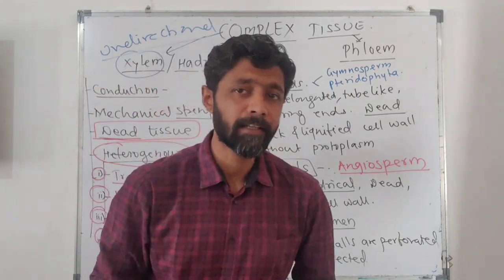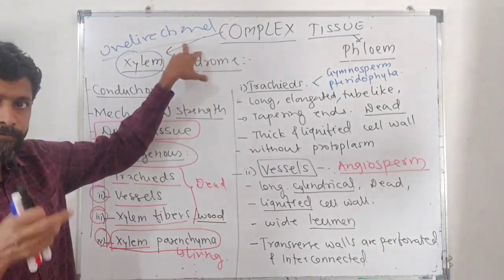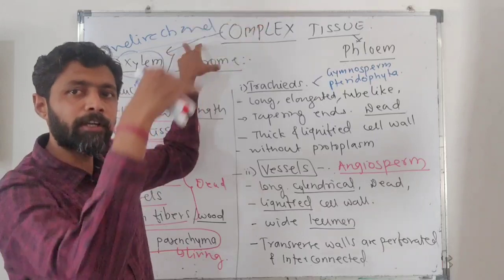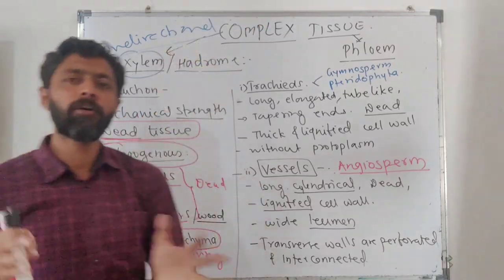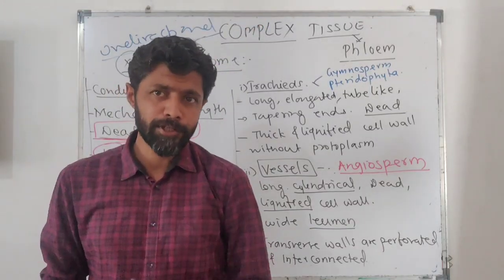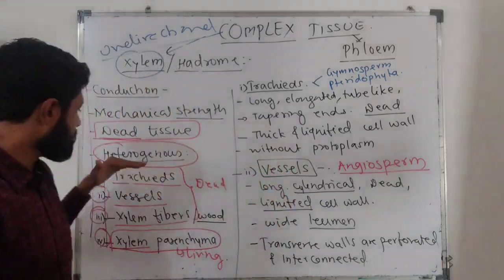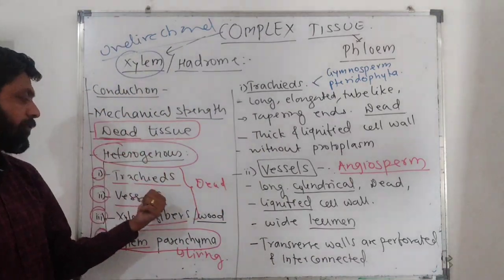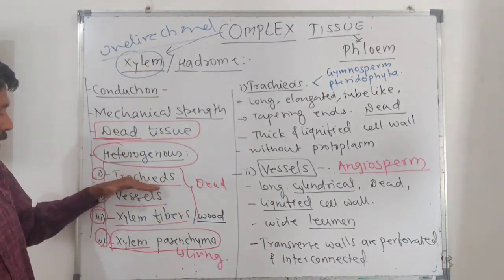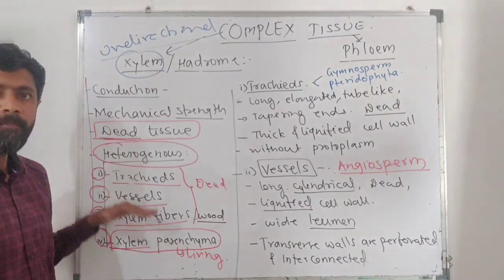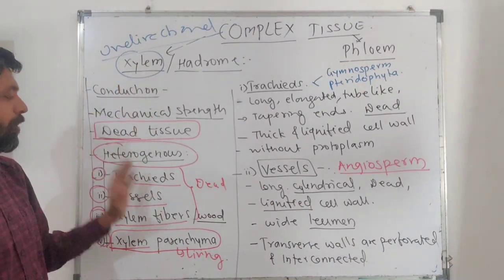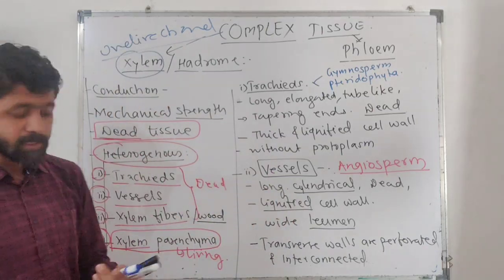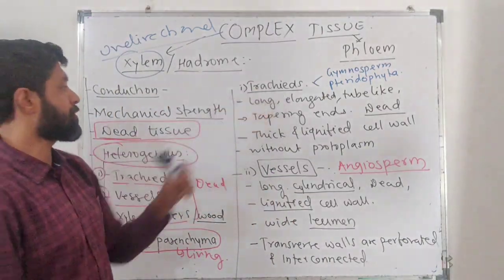So water will always be conducted unidirectionally, from the root to the stem or the entire plant body. From the plant body to the root, you will never observe it, and it is because of root pressure. Root pressure is also responsible for that, and the tracheae and vessels have wall thickening, which is also responsible for it. We'll consider this wall thickening later. Now we have to consider all these components of xylem, how they are organized, how they look, and their individual characteristics. First of all, we are going to consider tracheae.